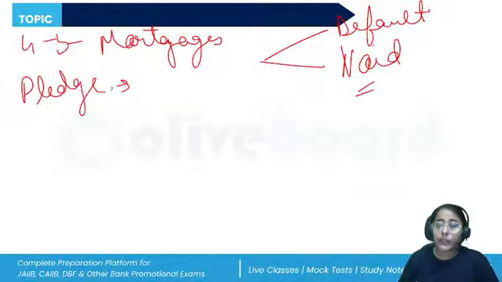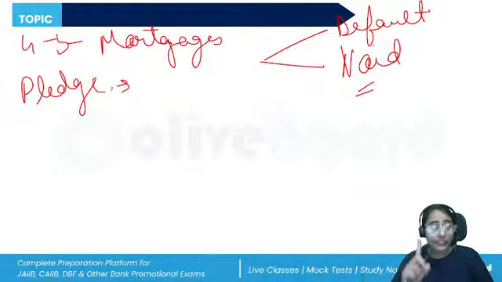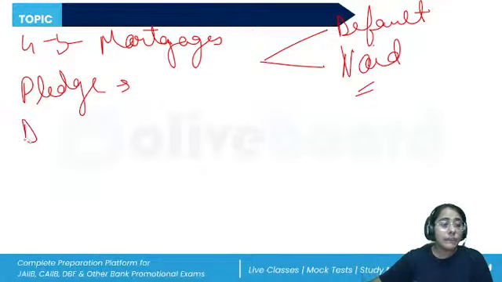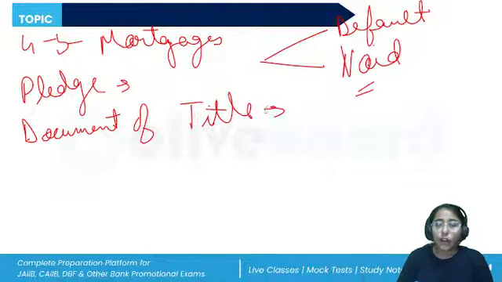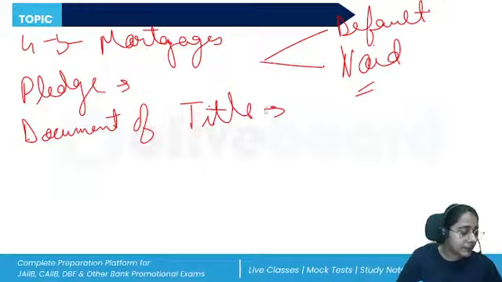Handing over the document of title: this question was also there, the meaning of document of title. So what is included in the document of title? The railway receipt, the bill of lading, warehouse receipts, etc. All right, so these questions were asked from the pledge.